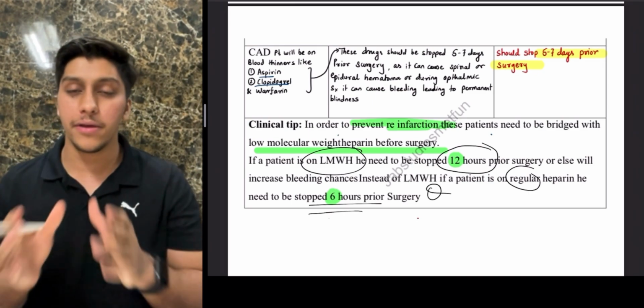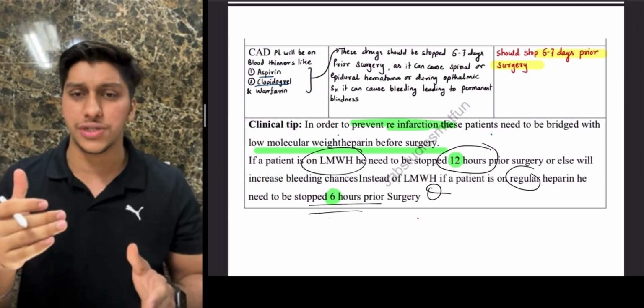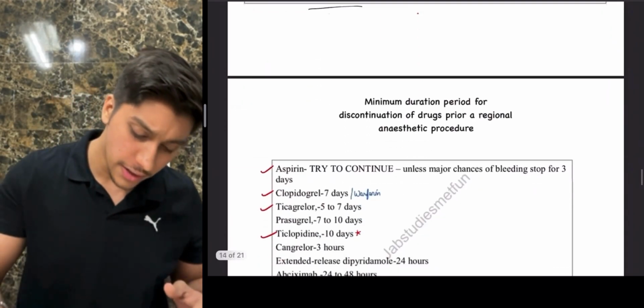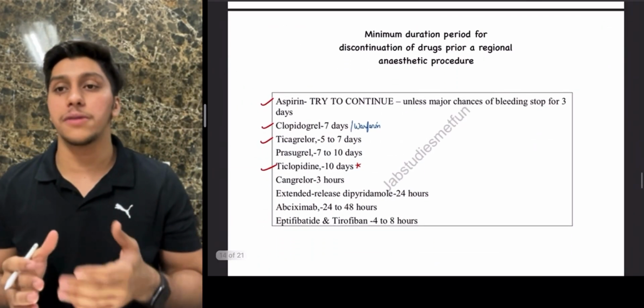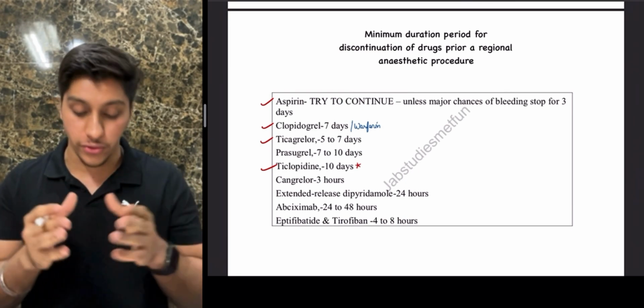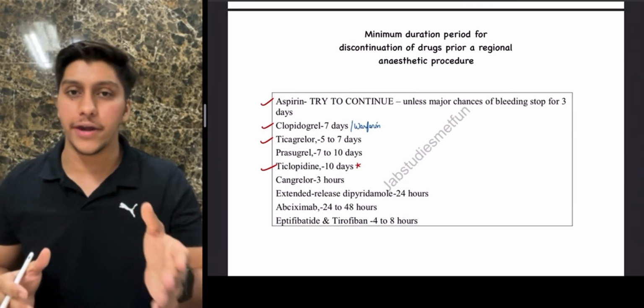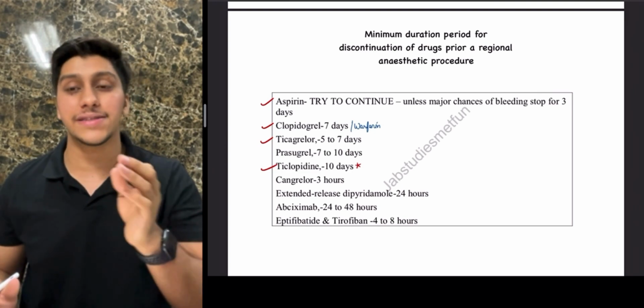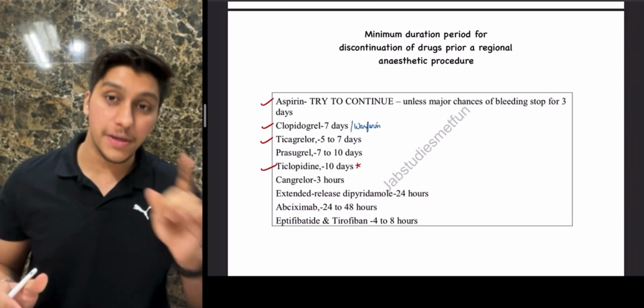Okay. So remember, in case of coronary artery disease, these are the questions which they might ask. Next, guys, as I have talked about the minimum duration period for these drugs, let us talk about a few drugs in which you have to know when to stop them prior to surgery. The first one is aspirin.